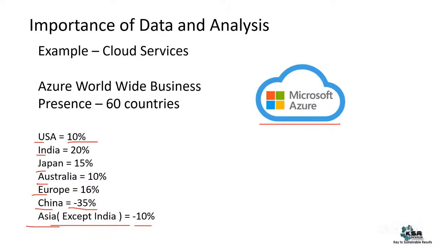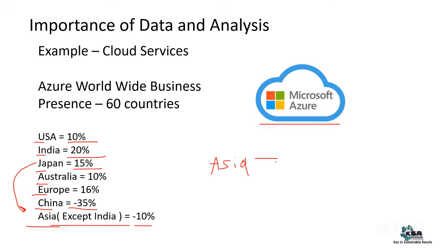Whatever profit Azure is giving, India is giving 20%, is what my analysis shows. Japan is giving 15. See, Japan is also part of Asia. But except India and Japan, I've considered the other countries. If you see the Asian market, India, China, Japan, and maybe some Southeast Asian countries are almost all of Asia. The other countries won't give that much business, right? If three countries are already available here, the other Asian countries are very small.